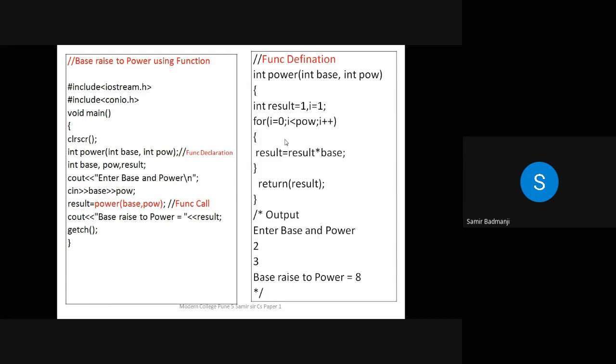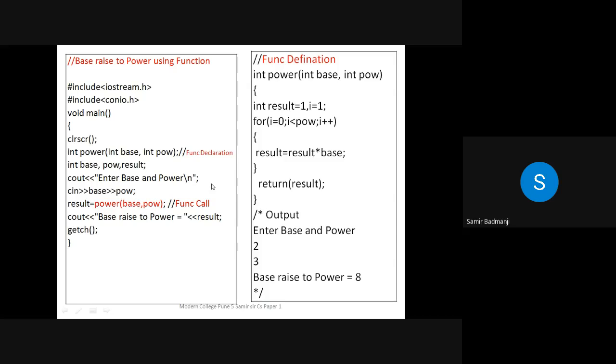So we had also seen power of a number. So this is for power of a number. Now see here, function declaration, function call, function definition. Function definition means what? The real code of that program. So this is the logical steps for the power of a number. And here in the main program, we are just calling that function power. See here also the name of the variable and the name of the function should not be the same. Whatever arguments you pass, that can be the same, but the name of the function and the variable name should not be the same.